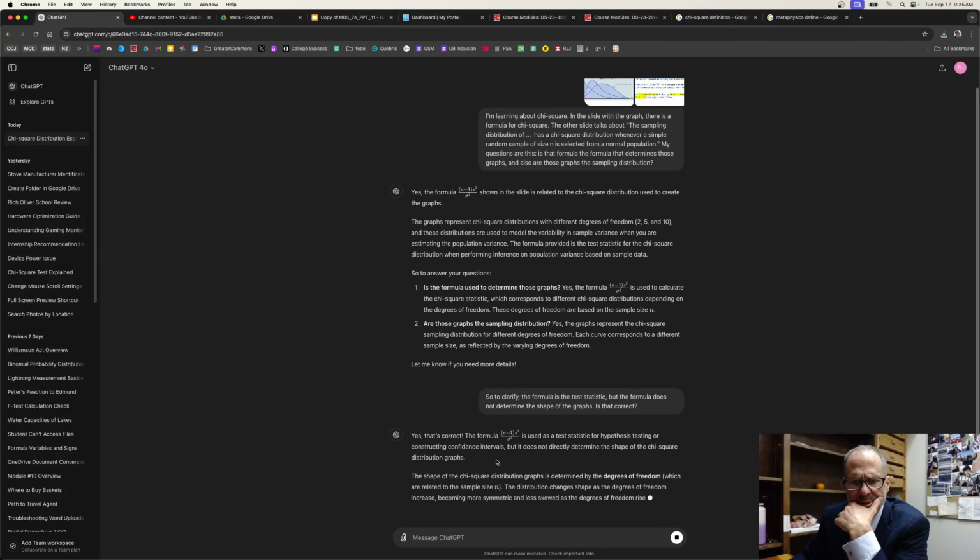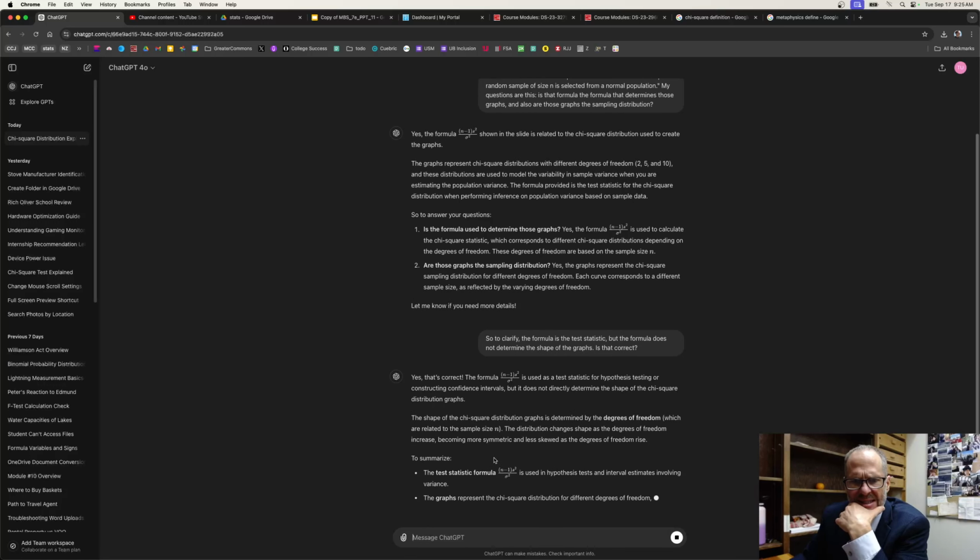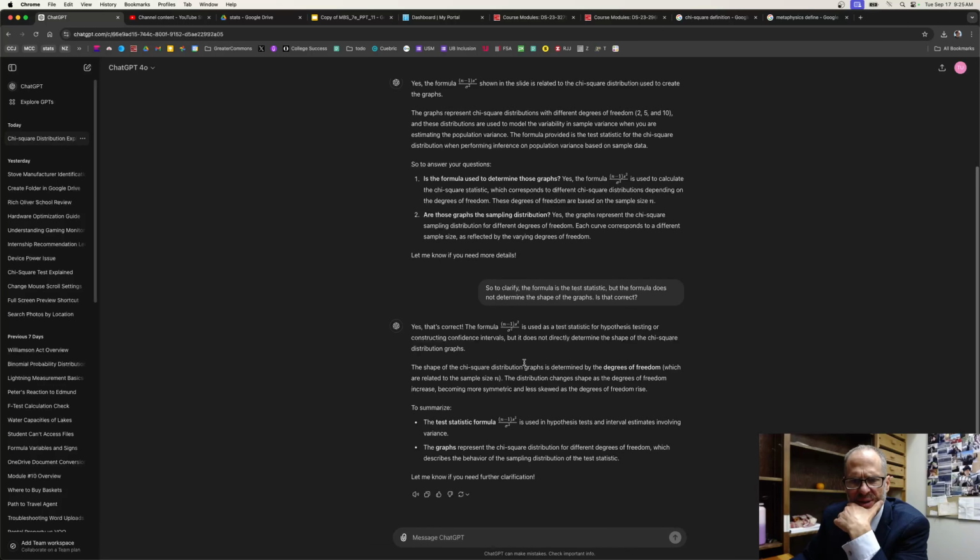Yes, that's correct. The formula is used as a test statistic for hypothesis testing or constructing confidence intervals, but it does not directly determine the shape of the chi-square distribution graphs. The shape of the chi-square distribution graphs is determined by the degrees of freedom, which are related to the sample size. The distribution changes shape as the degrees of freedom increase, becoming more symmetric and less skewed as the degrees of freedom rise. The test statistic formula is used in hypothesis tests and interval estimates involving variance. The graphs represent chi-square distribution for different degrees of freedom, which describes the behavior of the sampling distribution of the test statistic. Let me know if you need further clarification.